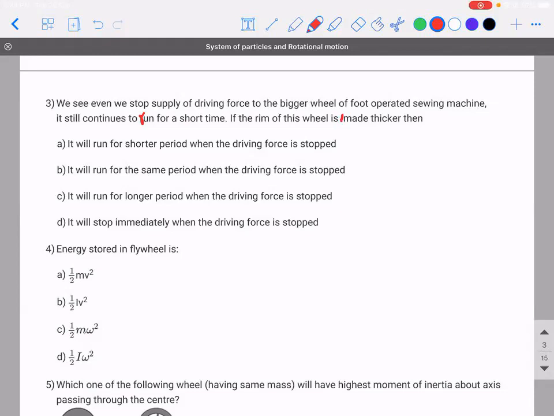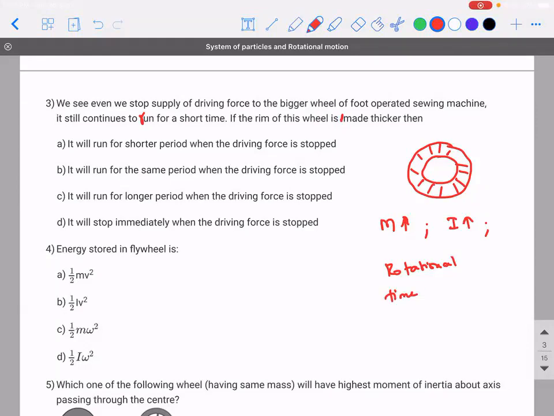Now, if the rim is made even more thicker, then what would have happened? Mass would increase, as a result of which what will increase? Moment of inertia increases, due to which the rotational time is it going to increase or decrease after you remove the external force? The rotational time will also increase. That is what they told in the passage. No? It is not able to come back to rest because of the moment of inertia.